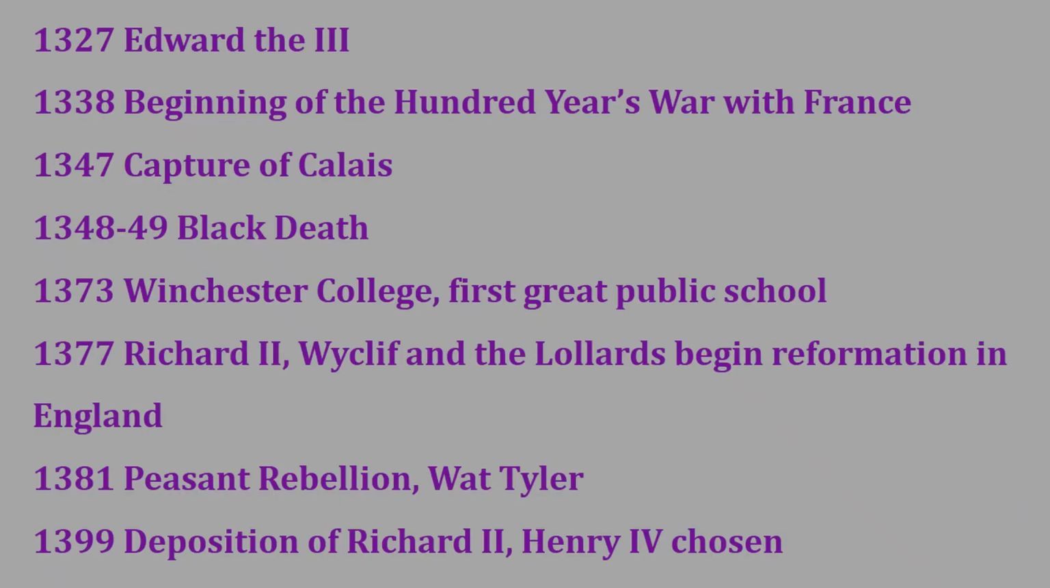Now friends, let's discuss the last part of this video, that is the chronological table, the chronology of historical events and literary events. So I will read it. Please understand this carefully. In history: 1327 Edward III, 1338 beginning of the Hundred Years War with France, 1347 capture of Calais, 1348 to 1349 Black Death, 1373 Winchester College, the first great public school, 1377 Richard II, Wycliffe and the Lollards begin reformation in England, 1381 Peasant Rebellion, Wat Tyler, 1399 Deposition of Richard II, Henry IV chosen by Parliament.